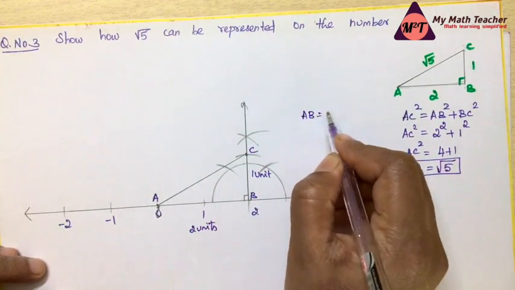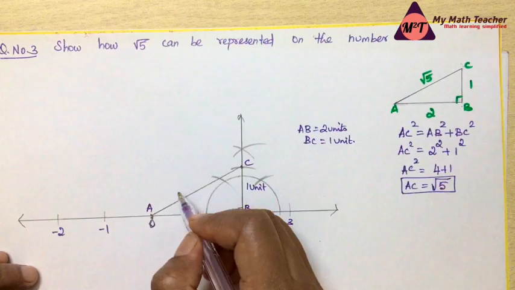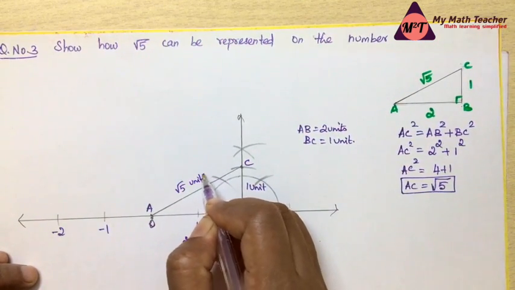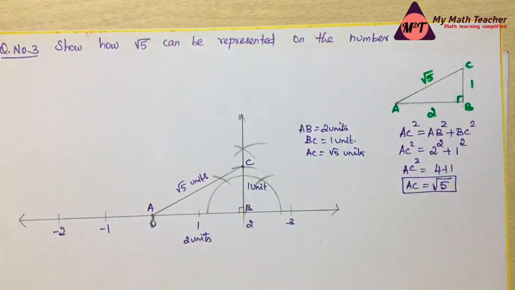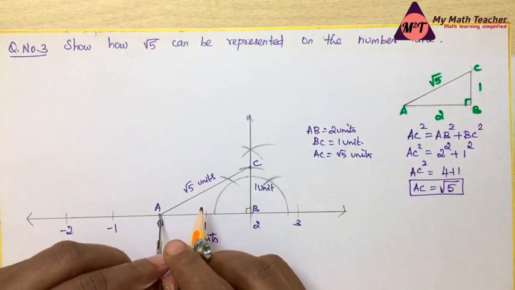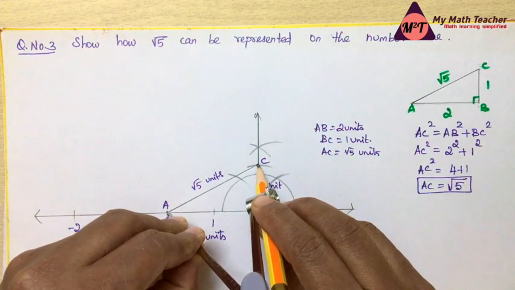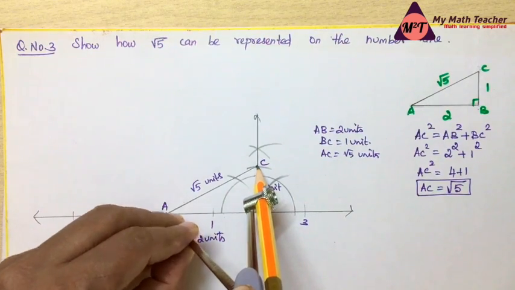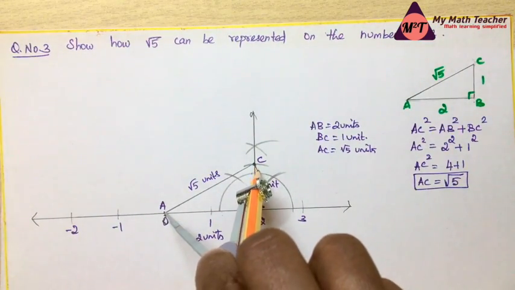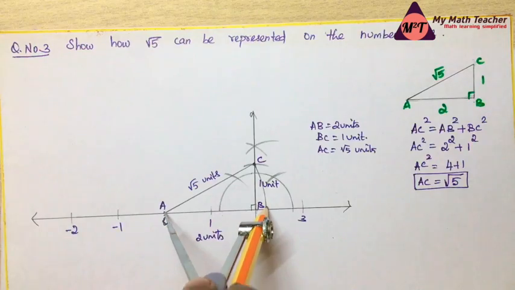So you can write, as we know, hypotenuse will be root 5 units. AC is equal to root 5 units. Now we have to represent root 5 on the number line. So how to take? Just from point 0, that is point A to C is exact root 5 units. So keep your compass and pencil should be exactly at the point C, like this. So just make an arc towards the number line like this. It comes and touches the number line at this point.